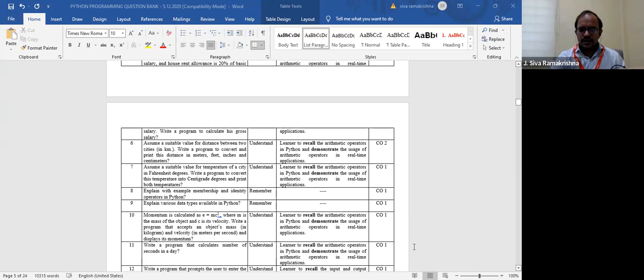So where we are in the question bank, I have forwarded the question bank to you also. Go through it. It will be very useful from your examination point of view, both in CIA as well as semester examinations. This is quite useful, in fact.